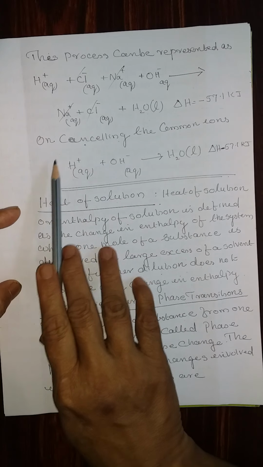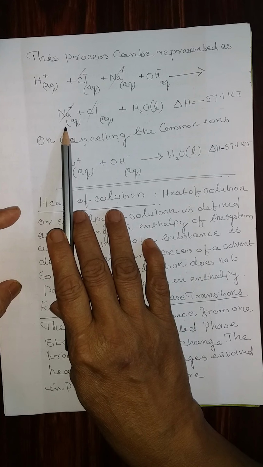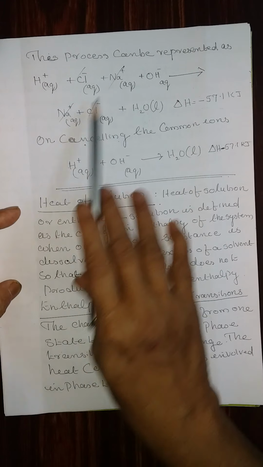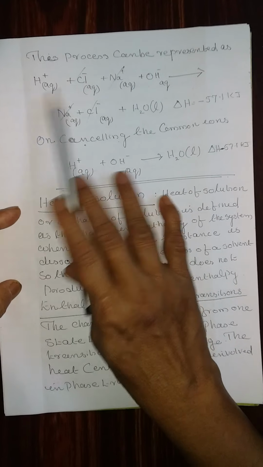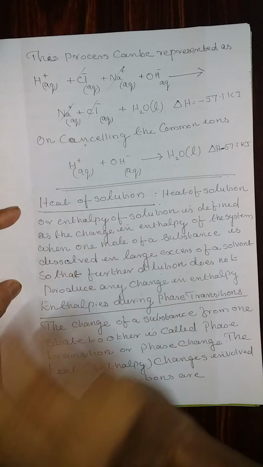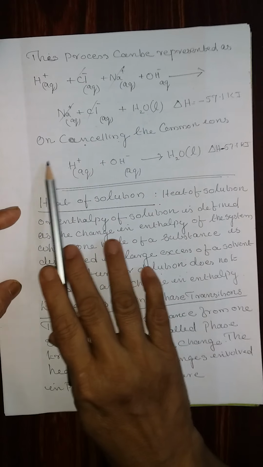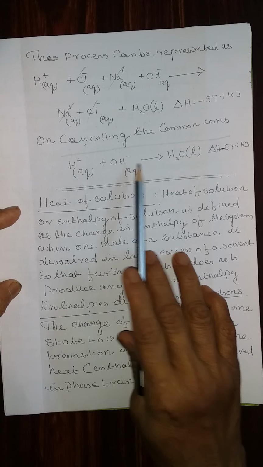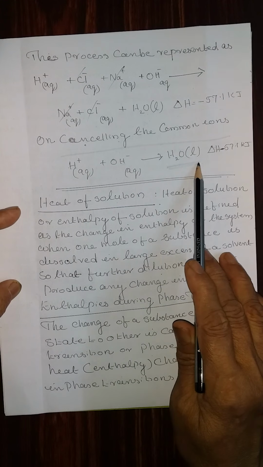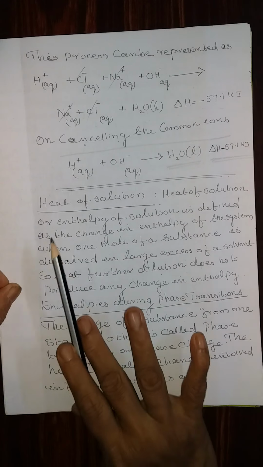On cancelling the like terms or common terms, Na plus is on the left hand side and on the right hand side, so you can cancel it. Cl minus on the left hand side and on the right hand side, you can cancel it. Then what remains is H plus and OH minus, which combine together and form water. That is the reason why delta H is equal to minus 57.1 kilojoules. Now another definition.